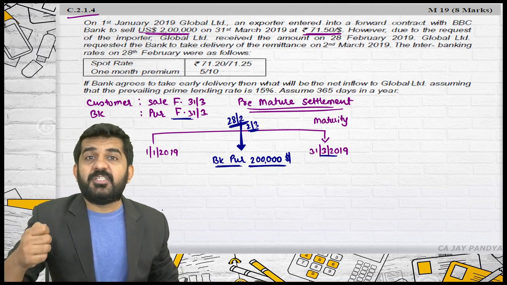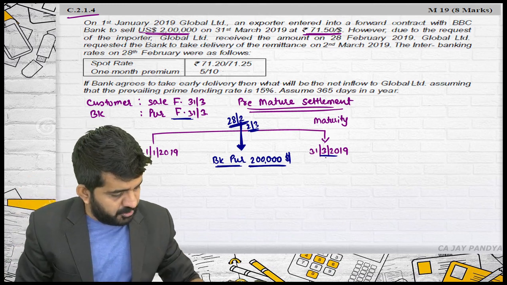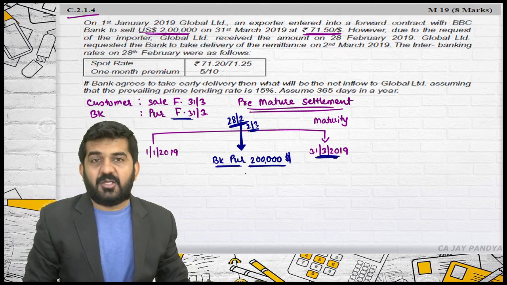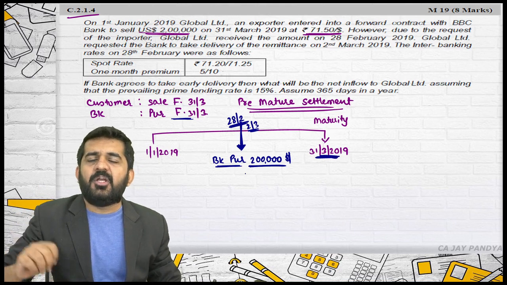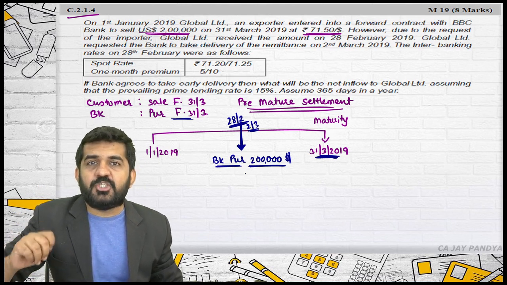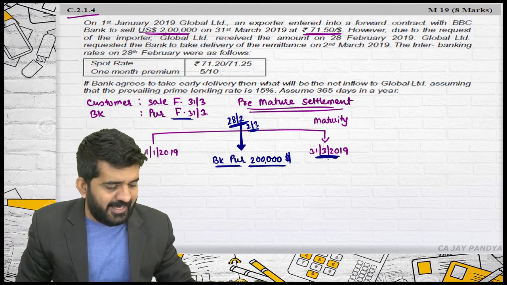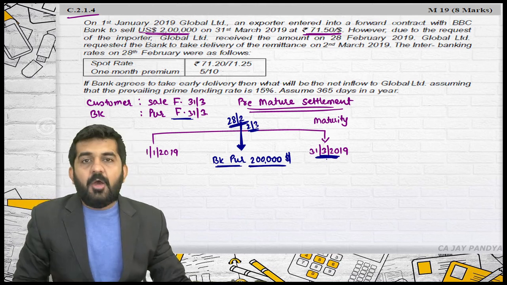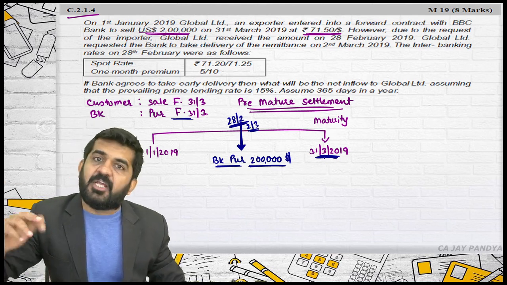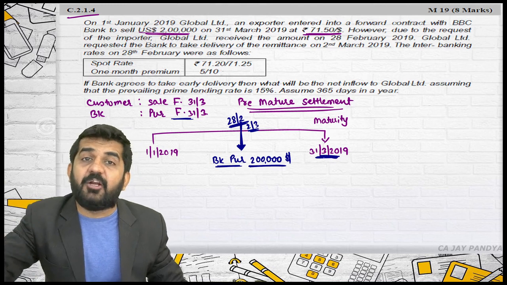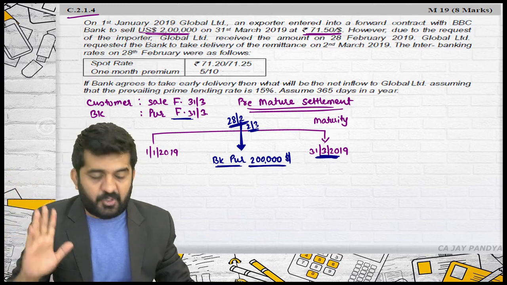When it was receivable, try to concentrate. When it was receivable on 31st of March, the bank might have planned for 31st March, when the bank is going to receive $2 lakh. The bank would have planned something to sell it, or it might have already sold it. But on which date? 31st of March.